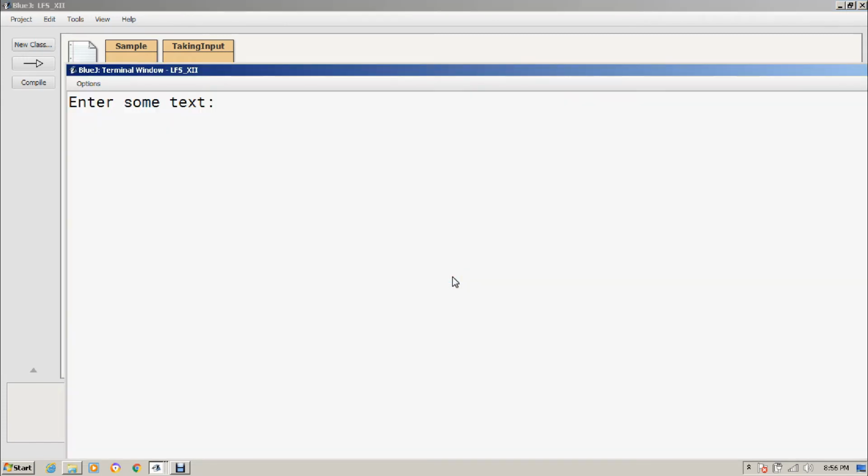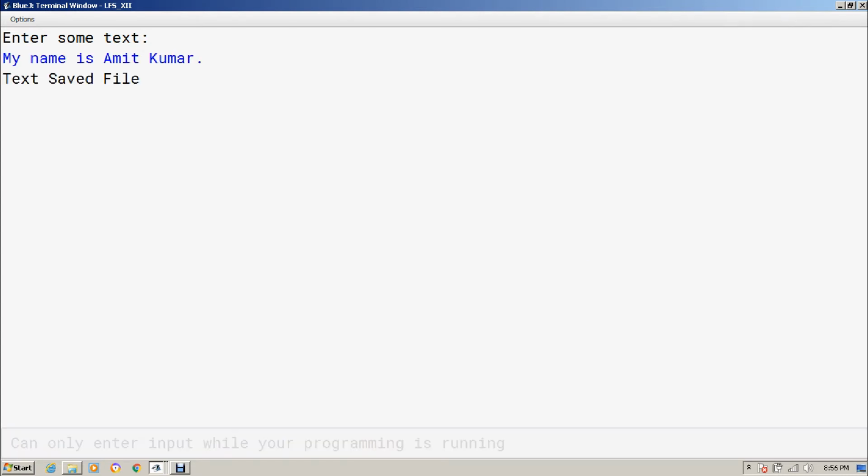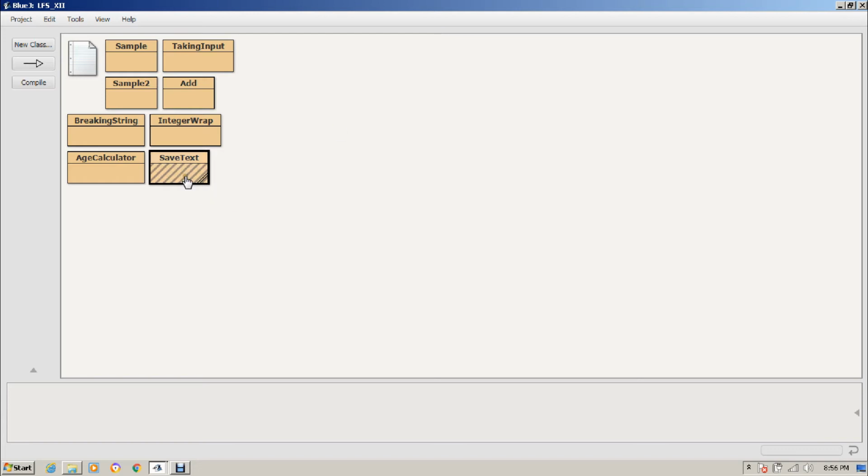Main. Enter some text. So I am entering: my name is Amit Kumar, full stop. And the program is over. It's printing text saved file. Text saved in file, it should be. Grammatical mistake. Nobody bothers about the grammar of English, especially in programming. Sorry to all the English teachers.